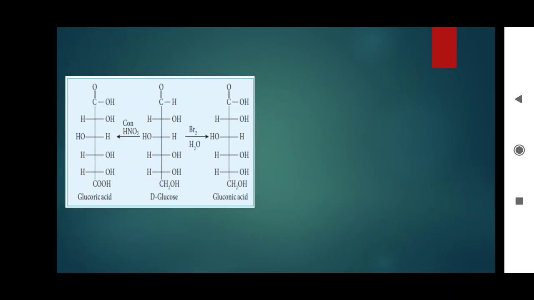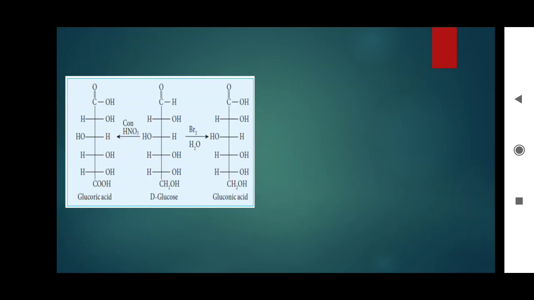Here, two oxidizing agents, left hand side and right hand side, are given. Glucose gets oxidized to gluconic acid. On the right hand side we can see a mild oxidizing agent like bromine water, suggesting that the carbonyl group is an aldehyde group, right? Now, when oxidized using a strong oxidizing agent, concentrated nitric acid, it gives glucaric acid. So what is the difference from gluconic acid?